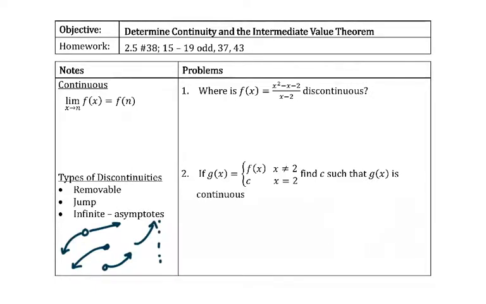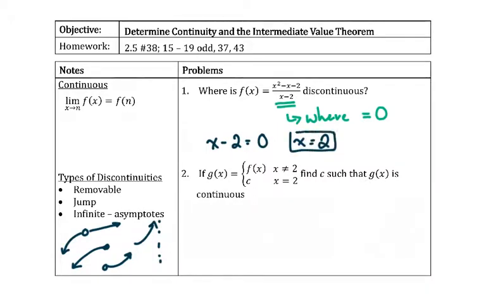So often where things are discontinuous is two cases. One, it's where some sort of error is happening. So in this case, we have a denominator, and so it would be where that's equal to 0. And so you might ask yourself if it's a removable discontinuity or not, but it is going to be discontinuous at that place, which is all this question is asking. So it's discontinuous where x minus 2 equals 0, so it's discontinuous at x equals 2. And you could do further exploration to figure out which one of those it was.